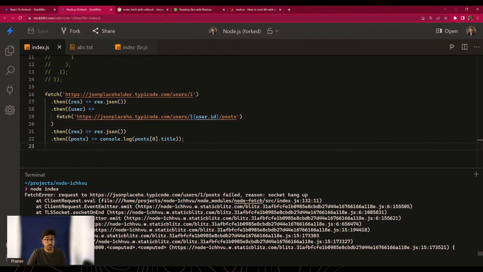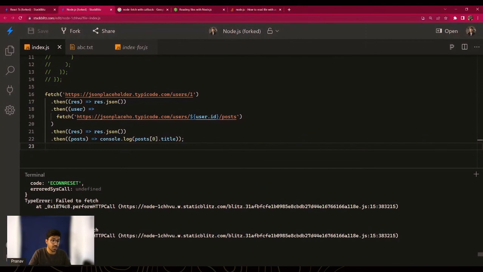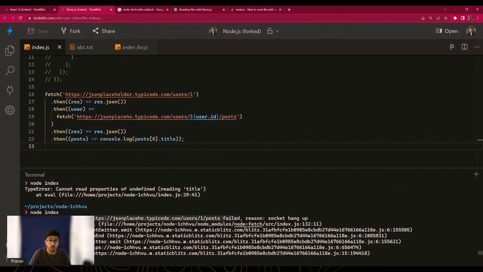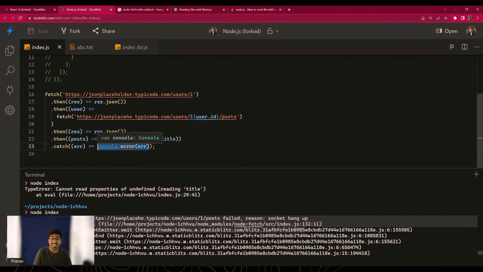However, if there was no catch statement, let's see what happens now. It says failed to fetch, but we don't really get all the useful information that we got before. So therefore, you always need to handle the errors gracefully and always need to print out the error. At least print out the error, if not handle them more gracefully.